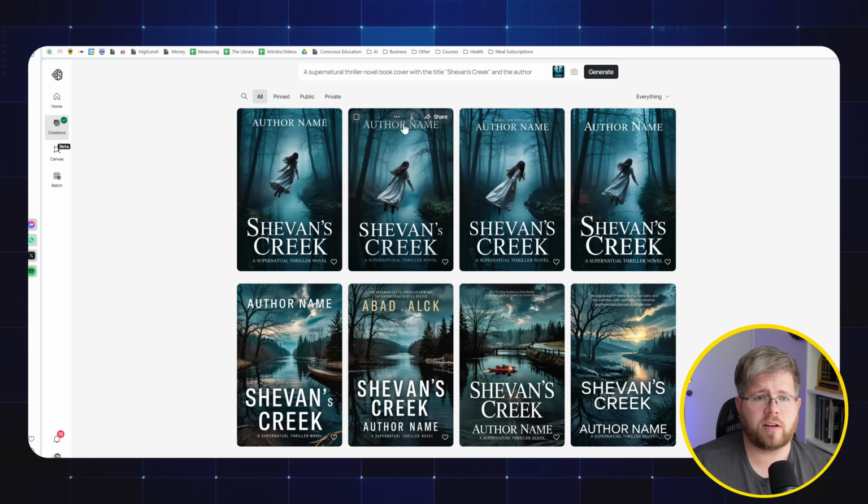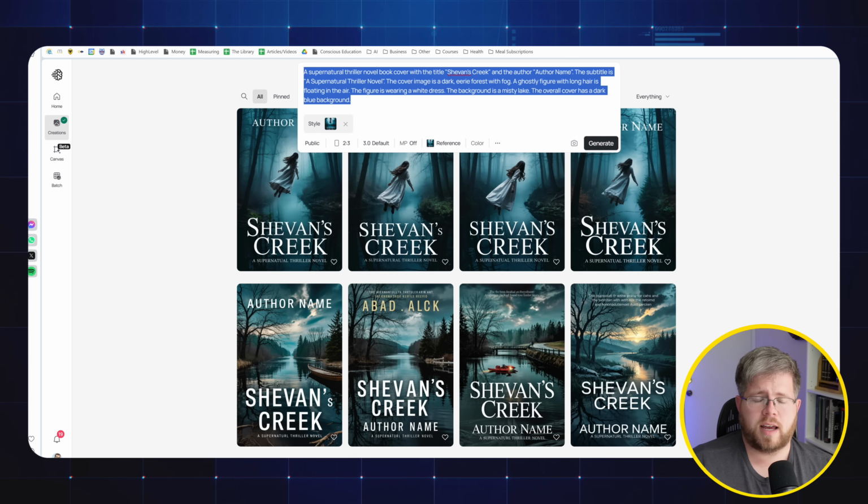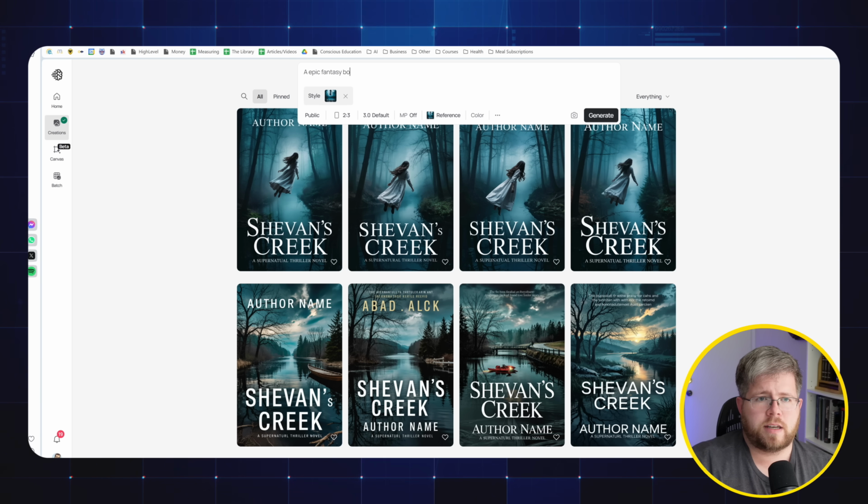I want to try book covers for epic fantasy, because this is one of the things that I found Ideogram, the 2.0 version, did not do very well. Epic fantasy novels usually have less of a graphic design element and more of an illustrative element. There's usually more going on the cover than just a couple of graphic design elements that are pretty similar across the board. So we're going to say an epic fantasy book cover.